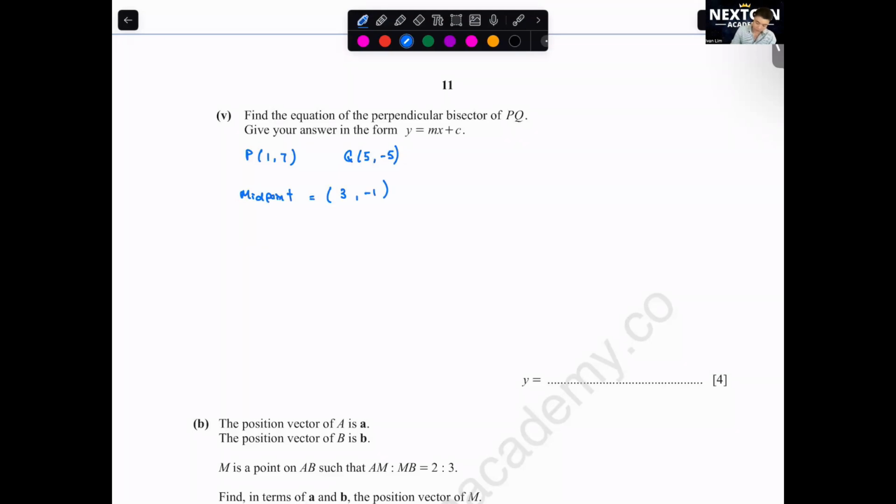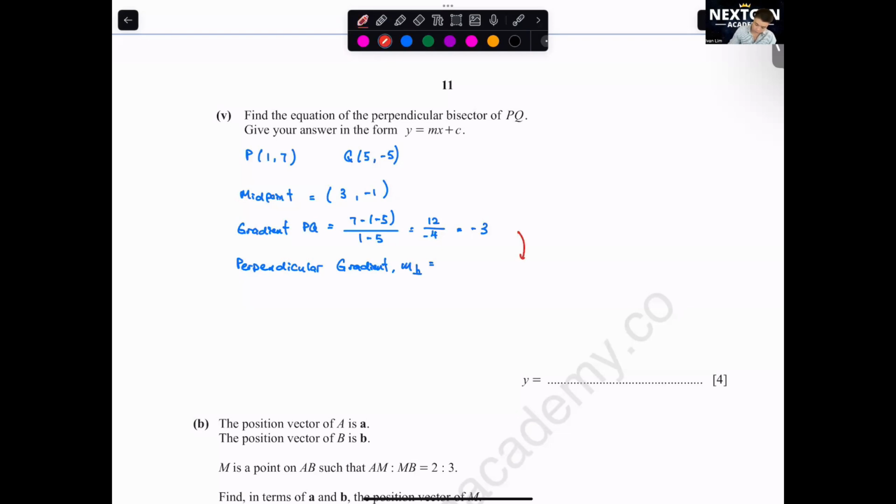Okay, then I want to find the gradient of PQ. Gradient of PQ, which is 7 minus -5 over 1 minus 5. 12 over -4, you'll get -3. Okay, so here, you find the perpendicular gradient. Let's call this the M perpendicular.